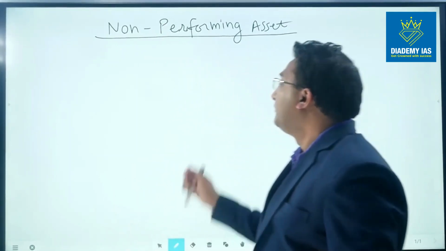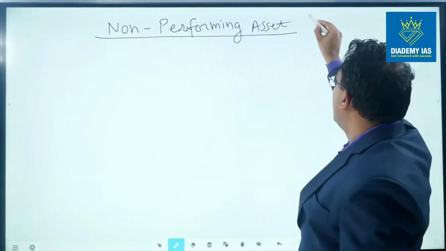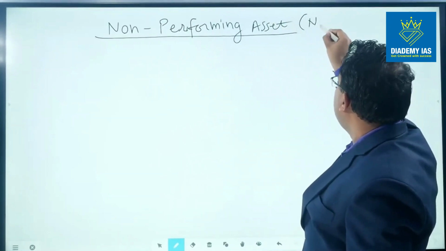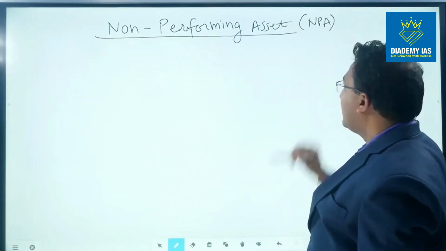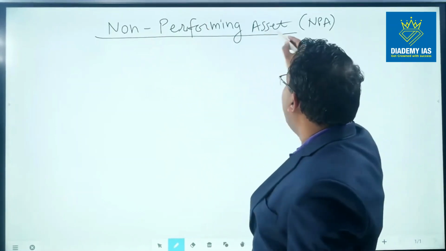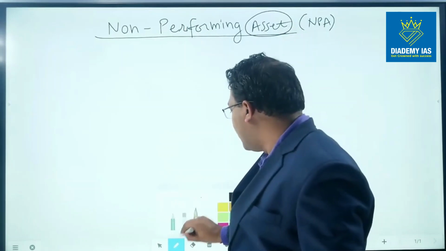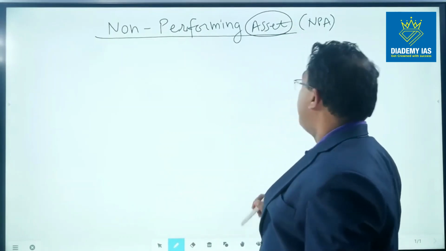To start with, let us see the term non-performing asset, or NPA, right? This term has three words: non-performing and asset. First, let us understand the meaning of the word asset.